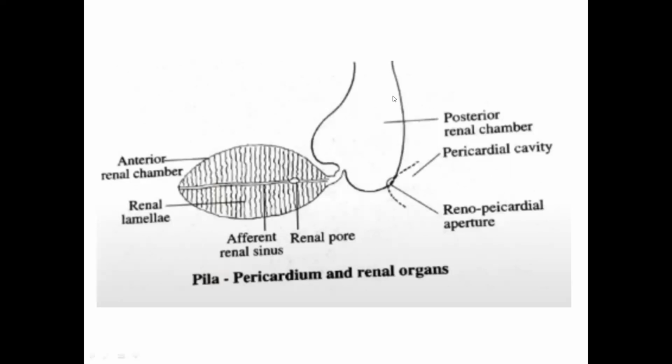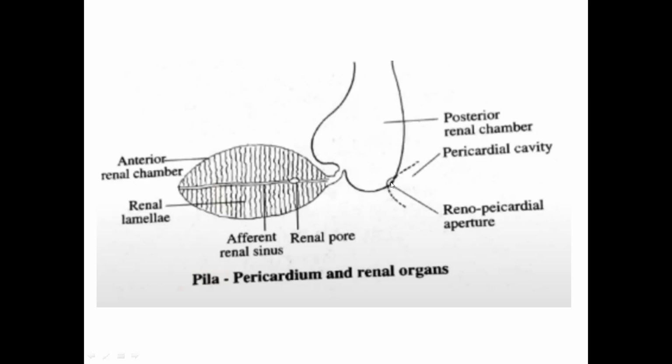And then here is the posterior chamber. This posterior chamber is connected through the interrenal aperture. So this aperture makes the communication between the anterior and the posterior renal chamber. And this posterior renal chamber also has one small aperture which connects with the pericardium, or the pericardial cavity. This aperture is known as the renopericardial aperture.